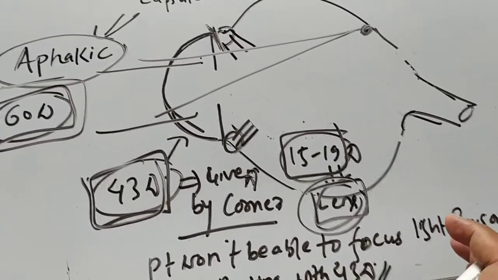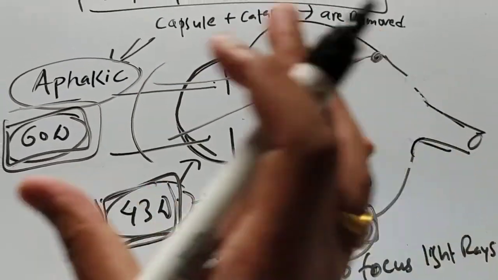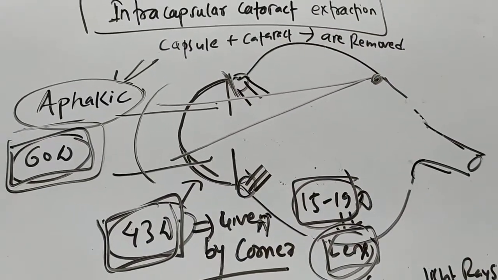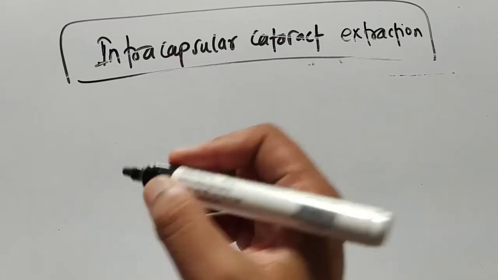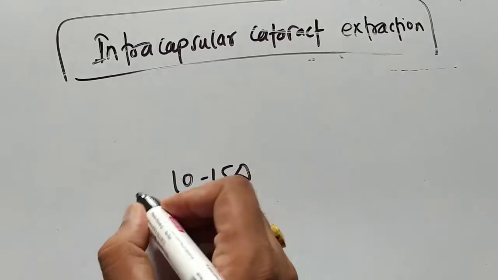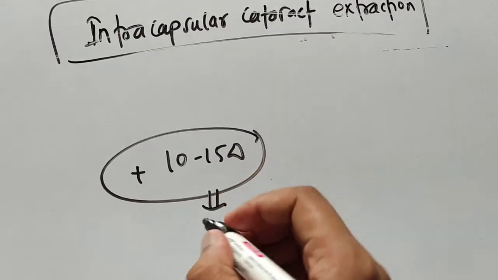So you have to use an external glass in order to focus the light rays at the retina. You can use a 10 to 15 diopter positive lens, glasses.